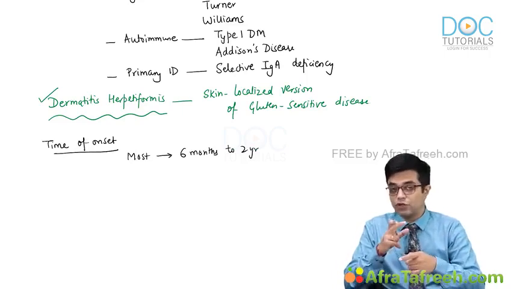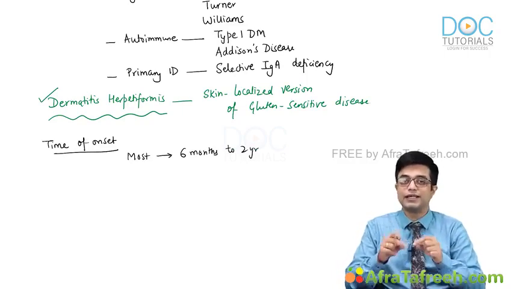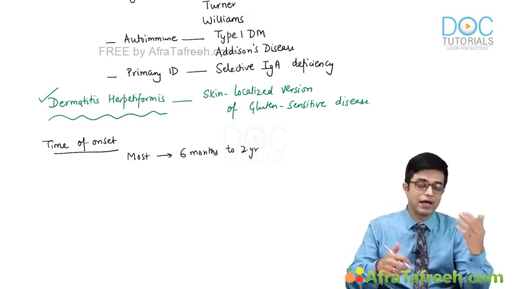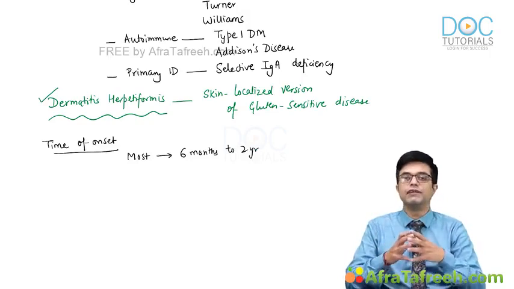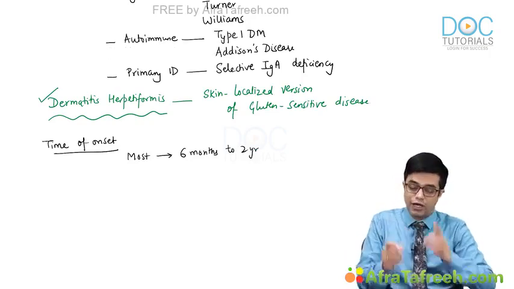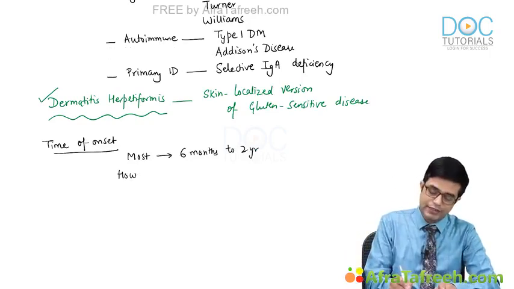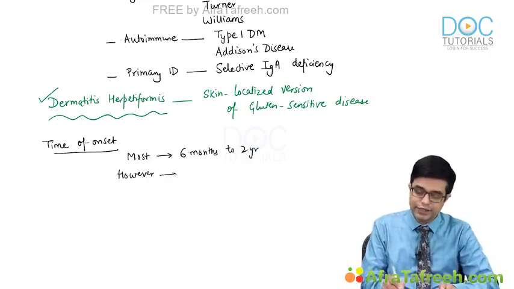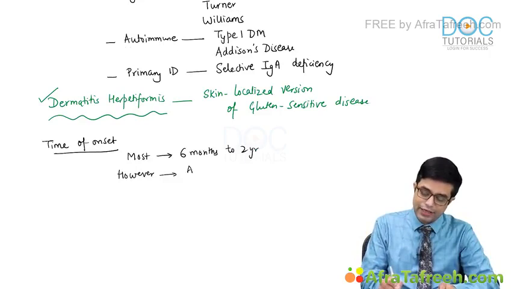From 6 months onwards, when complementary feeds are started, dietary gluten enters the system, and in predisposed individuals, it starts producing inflammation. So over the next 1.5 years, the child tends to develop manifestations. This is the most common presentation. However, Harrison says, and what I have seen from my own clinical experience, it can affect any age also.